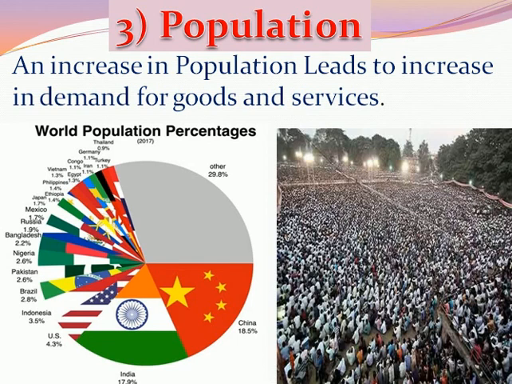Then due to this increment in the population, the demand for commodities in that particular area will also increase. That's why population is also an important determinant of demand. It is an important factor which helps to determine the demand of the commodity in the market.